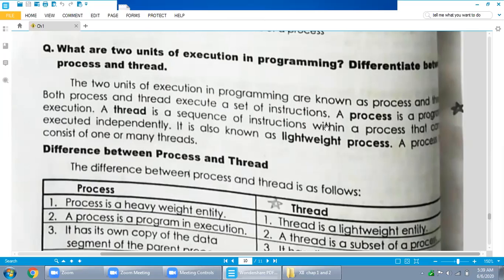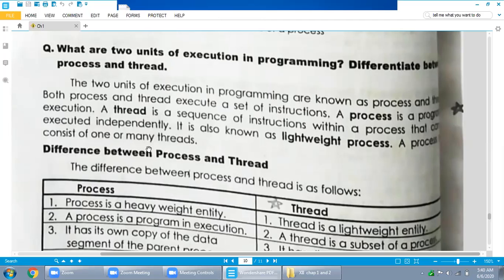A thread is a sequence of instructions within a process that is executed independently. Executed independently means first one statement will be executed, then the second statement, then the third statement. So one by one they will be executed independently. This one is known as thread. It is also known as a lightweight process, or you can call it a sub process. Lightweight process means a program is a big program, and in the program there are different instructions.